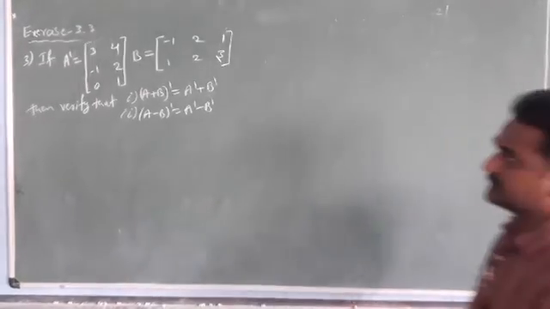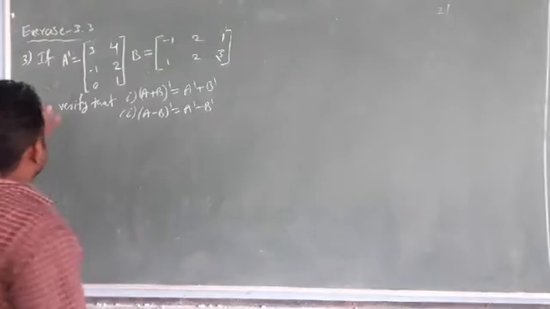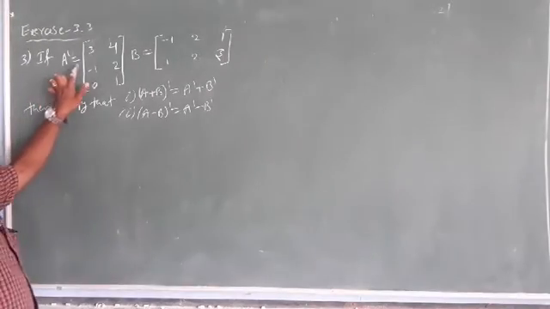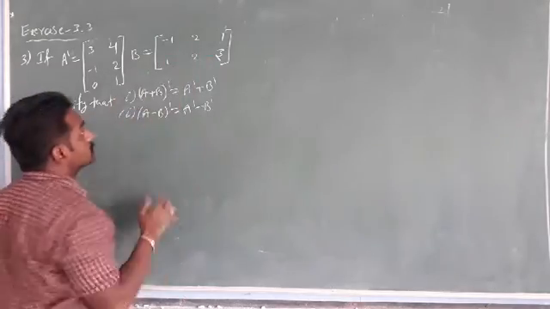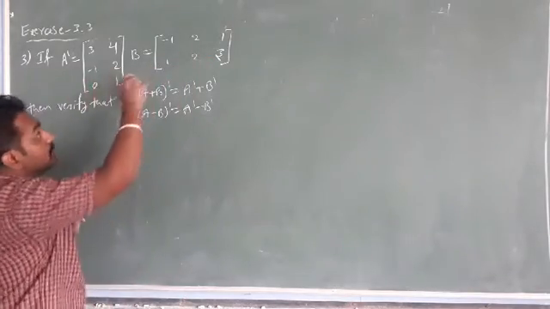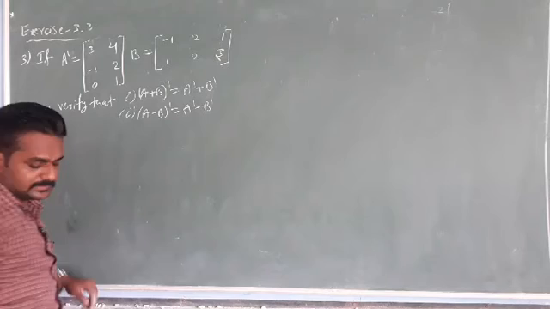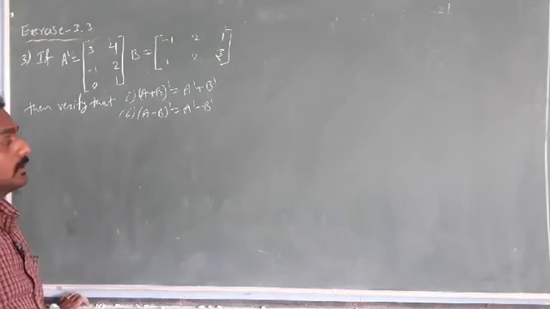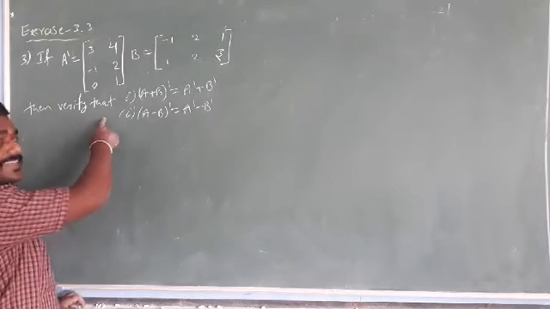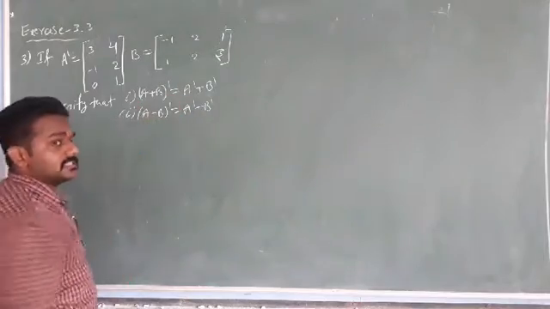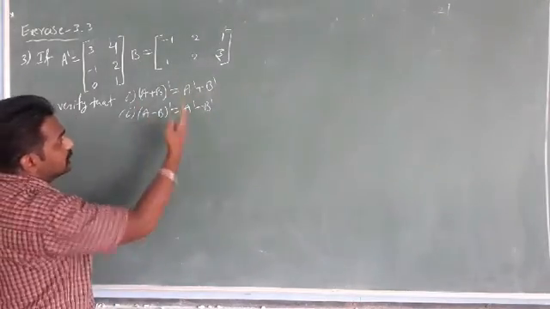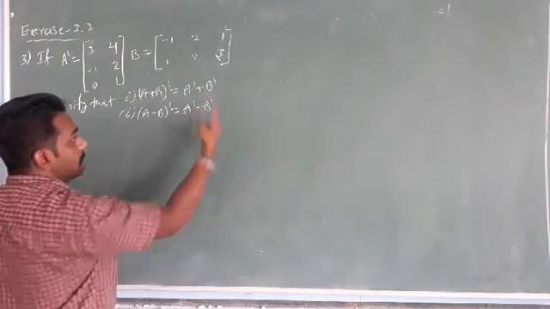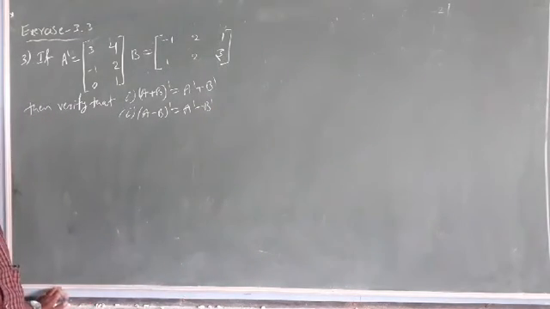Okay, next problem, students. If A dash equals a 3 by 2 matrix, and B equals a 2 by 3 matrix, as given, then verify that (A plus B) whole dash equals A dash plus B dash, and (A minus B) whole dash equals A dash minus B dash. Okay, read the question carefully, students.